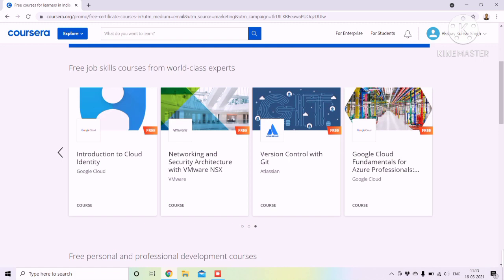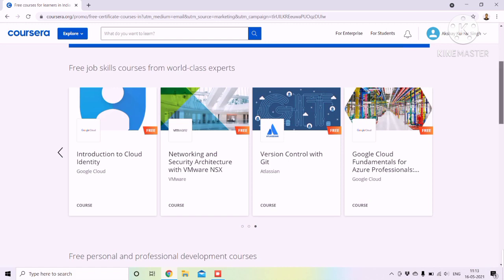Next is Version Control with Git, and this course is from Atlassian. At the last, there is one more course, Google Cloud Fundamentals for Azure Professionals, which is also from Google Cloud. You do not need to know that Azure is a cloud platform from Microsoft. These are free courses from world-class experts.